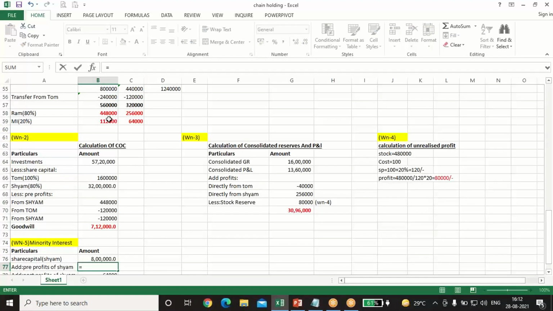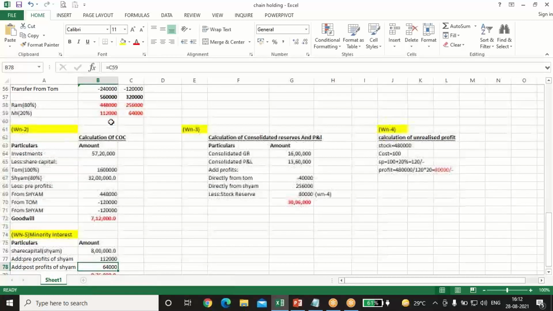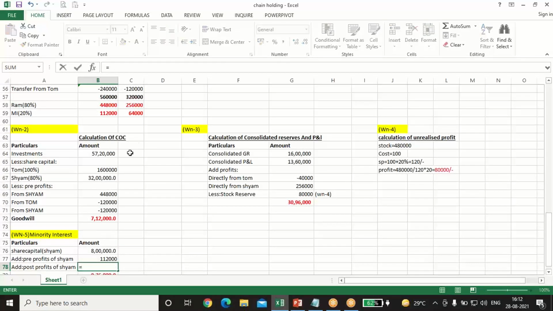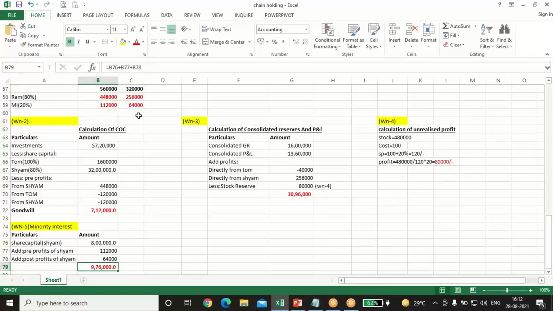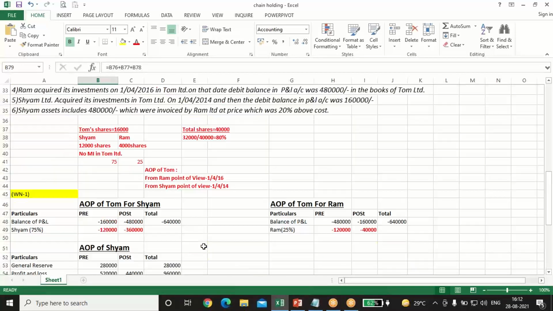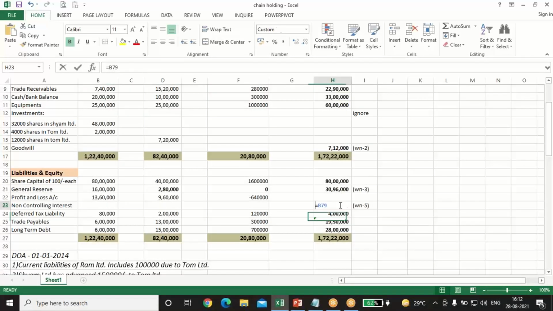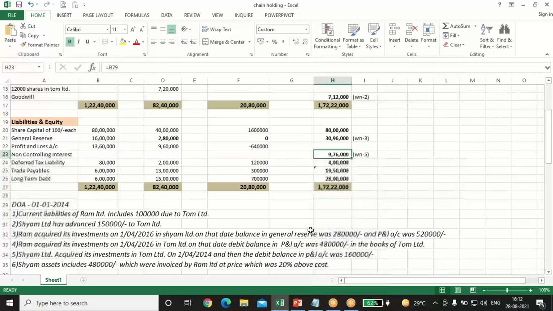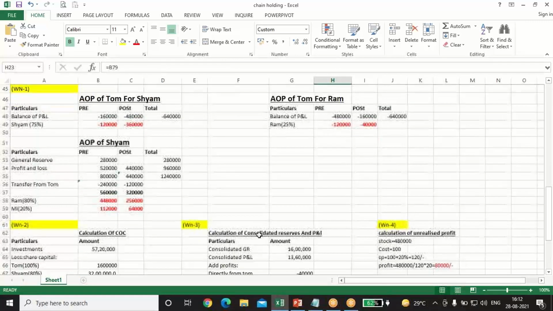Similarly, post profit, only MI is calculated in case of Sham. So pre and post profit will be coming here directly. Okay, so the total of the minority interest is 9,76,000. It comes on the liability side, 9,76,000. Now we'll do the consolidated.